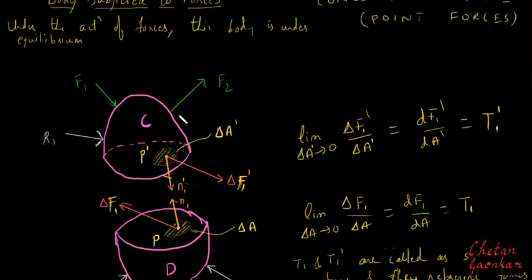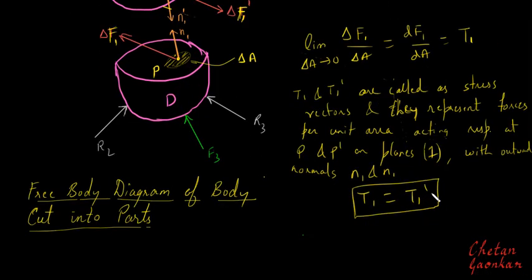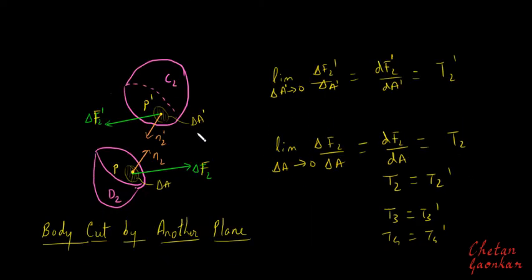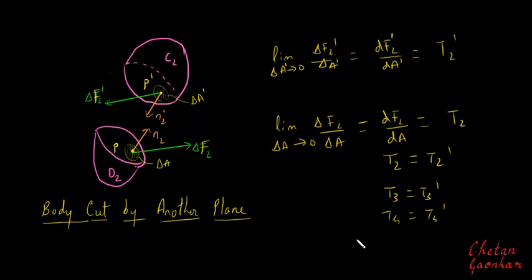Earlier when a plane was passing with a certain orientation at this point, we got the stress vectors as T1 and T1 dash. Similarly, when the plane was passing through some other orientation, a second orientation from the same point, we got the stress vectors as T2 and T2 dash. Similarly, if we take some other orientation, a third orientation, we'll get T3 and T3 dash. Now, this tells us that the stress at a point not only depends on magnitude and direction, but it also depends on the plane on which it acts.